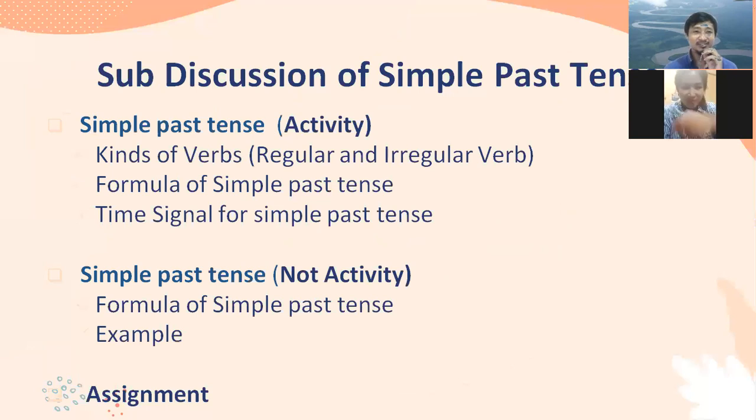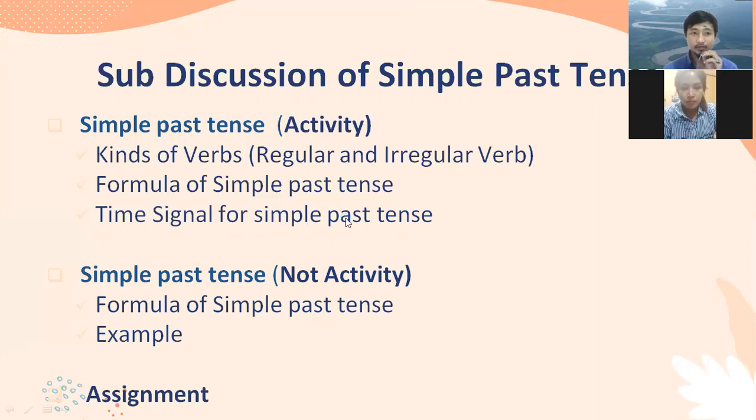Okay, the next one, we are talking about the sub-discussion of simple past tense. We divide it into two: simple past tense activity and not activity. Here, kinds of verb, we have to learn about regular and irregular verbs. Next, we will study the formula of simple past tense, and it is really important to know the time signals for simple past tense. Then we will study simple past that is not activity, the formula, examples, and the last one is assignment. This is the sub-discussion that we will learn later.